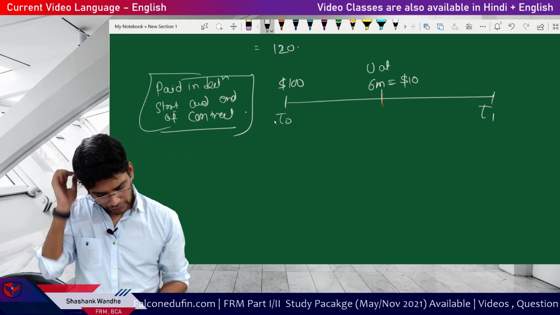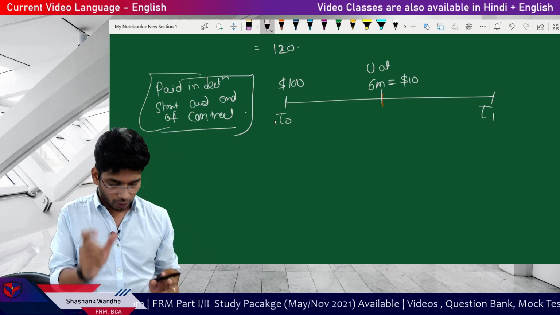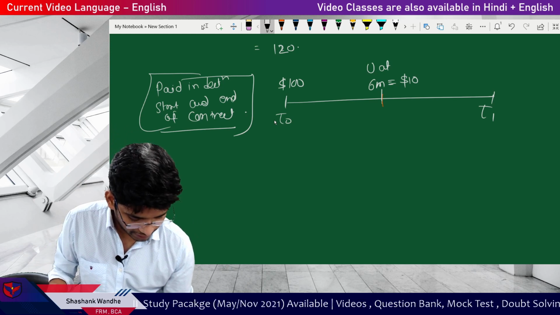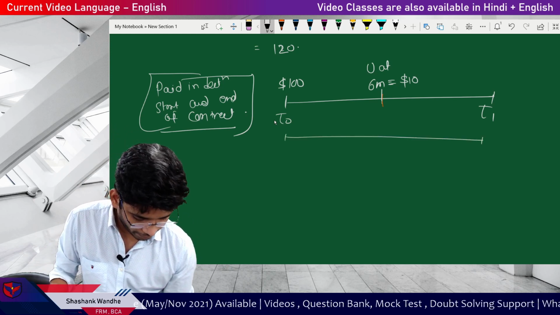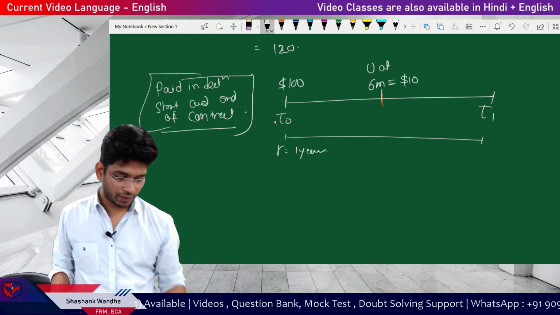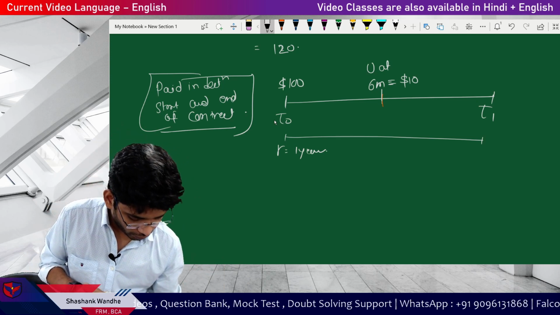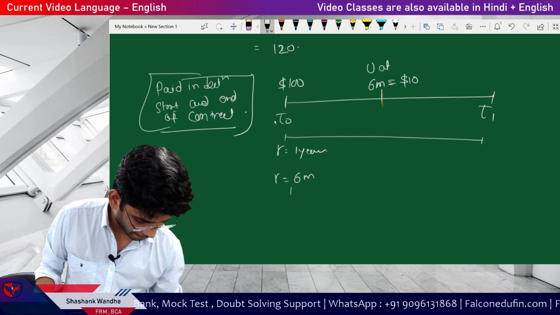Now this is the scenario. To solve this calculation, to solve this forward pricing question, you need two interest rates now. First interest rate is for 1 year, that is, what is the interest rate for 1 year, and then you will need one more interest rate, which is the interest rate for 6 months.